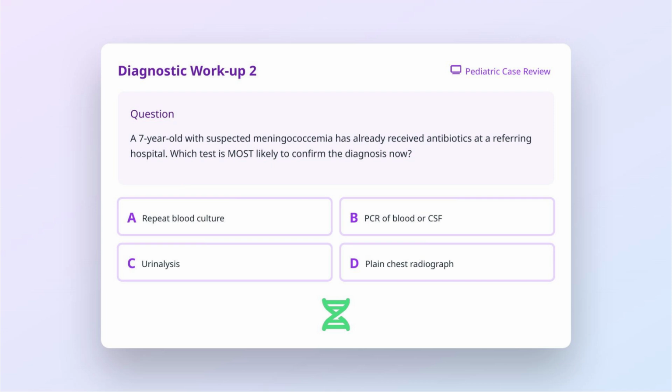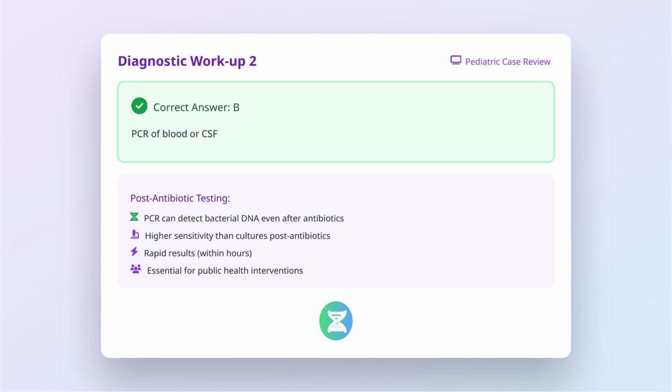Continuing with diagnostics, a 7-year-old with suspected meningococcemia has already received antibiotics at a referring hospital. Which test is most likely to confirm the diagnosis now? Is it A, repeat blood culture, B, PCR of blood or cerebrospinal fluid, C, urinalysis, or D, plain chest radiograph? The correct answer is B. Polymerase chain reaction testing of blood or cerebrospinal fluid is most likely to confirm meningococcal disease after antibiotic administration.